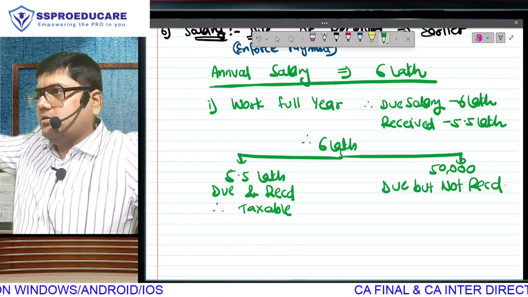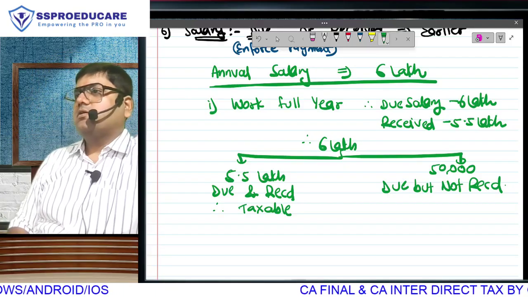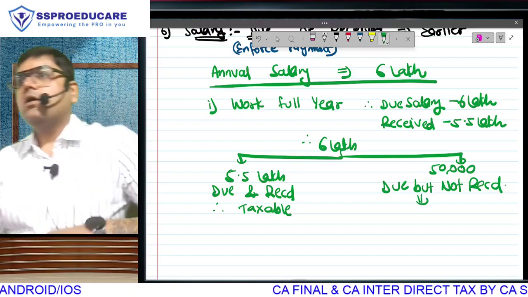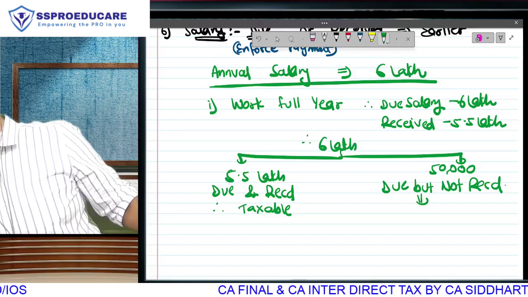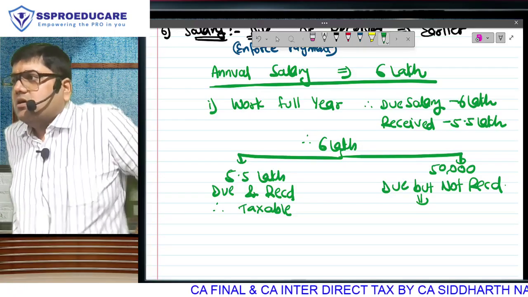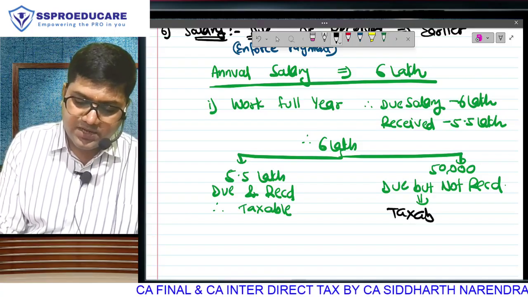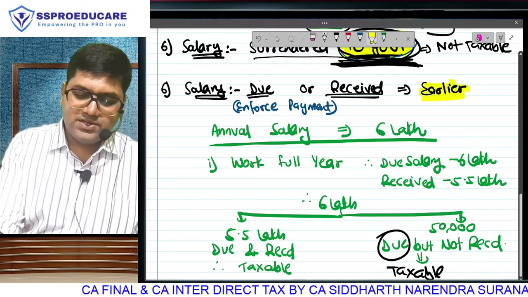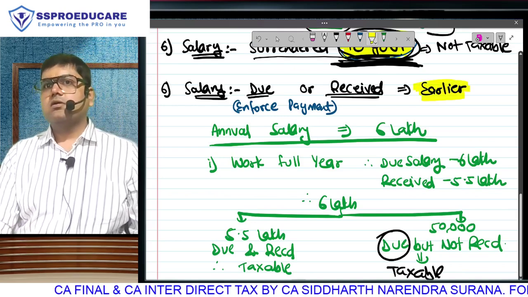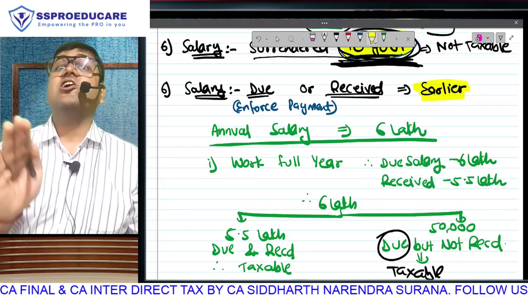Due but not received. Is this taxable? Yes. I have not received. But it is still taxable because it has become due or received. Here is the point, whichever is early. Salary will be taxable at the earlier event.